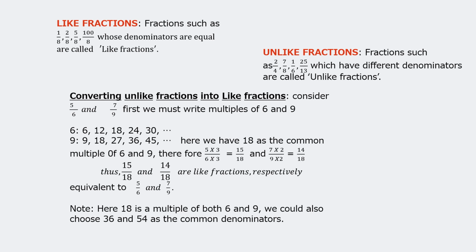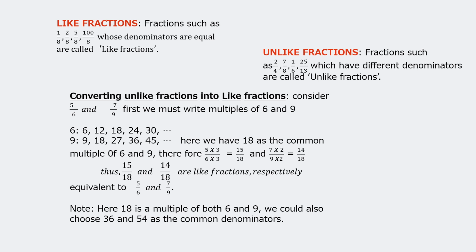So first we must write multiples of 6 and 9. Look at it, multiples of 6: 6 ones are 6, 6 twos are 12, 6 threes are 18, 6 fours are 24, 6 fives are 30. You can write more; the dots mean you can write more. Multiples of 9: 9 ones are 9, 9 twos are 18, 9 threes are 27, 9 fours are 36, 9 fives are 45. So what is a common multiple, children? The common multiple is 18. So the common multiple of 6 and 9 is 18. Therefore, we will convert these denominators and make them 18.